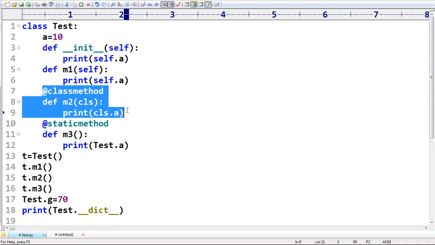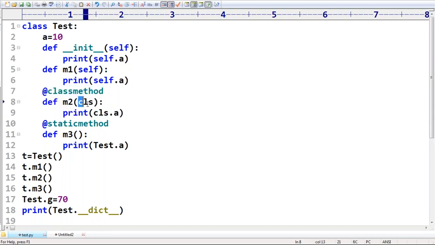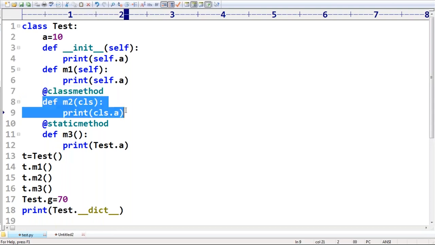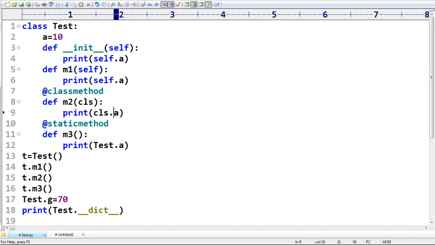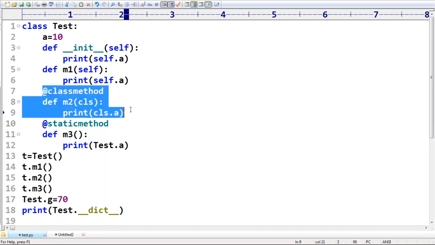Remember that, CLS variable is a local variable of M2. CLS is not available everywhere. CLS variable is available only inside a class method. Remember that. I hope you are able to understand? So inside a class method you can access by using CLS, and everywhere you are able to modify by using the class name, no problem at all.